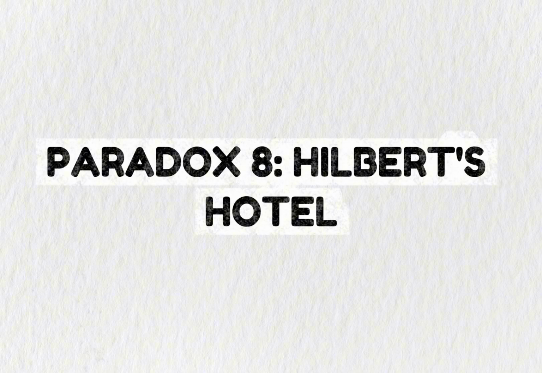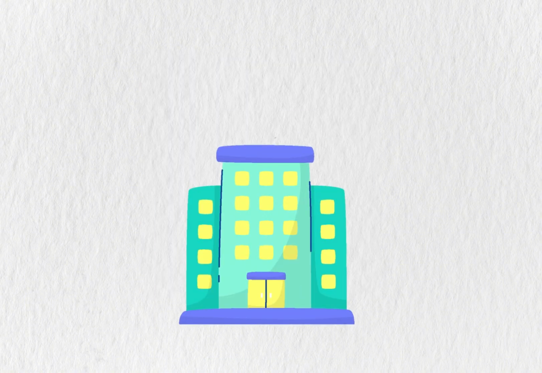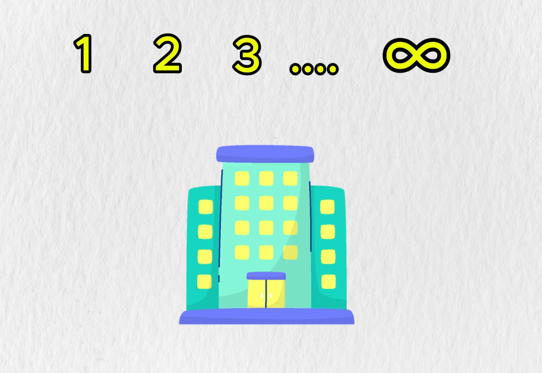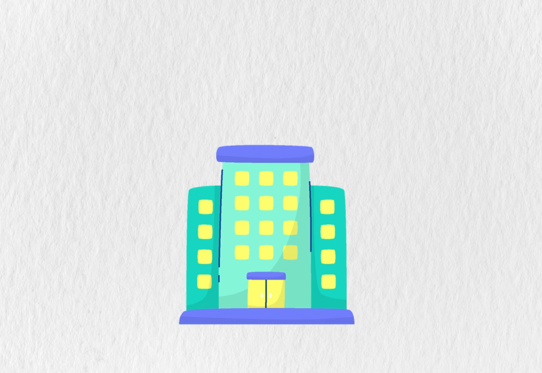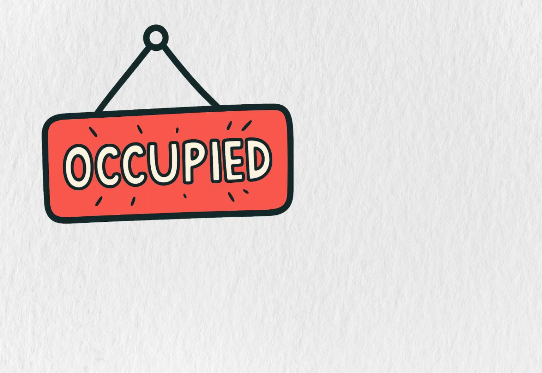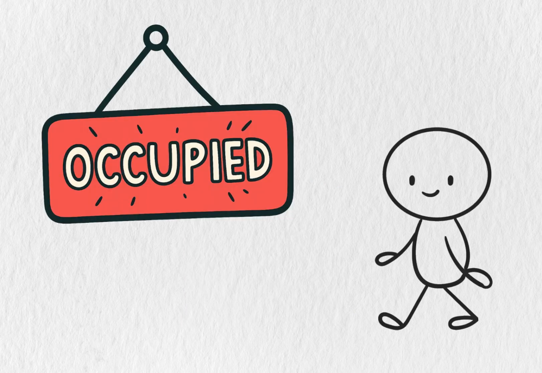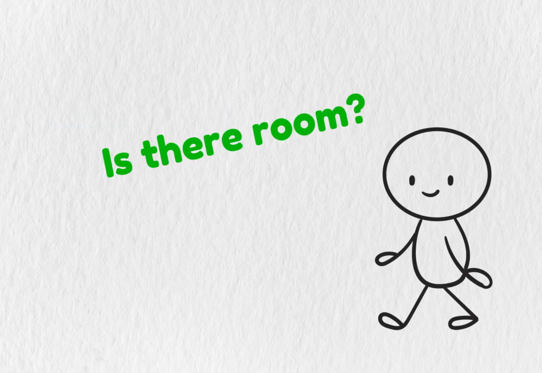Paradox 8, Hilbert's Hotel. Let's jump into infinity with one of the most mind-bending paradoxes. Imagine a hotel with infinitely many rooms, numbered 1, 2, 3, and so on, forever. Every single room is occupied. The hotel is completely full. Now a new guest arrives. Is there room? You'd think no, but actually yes.